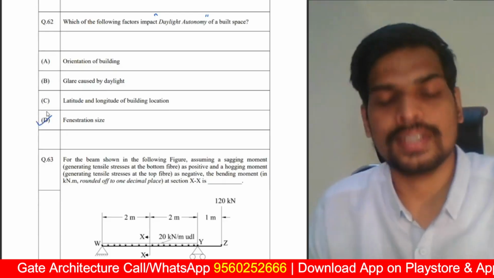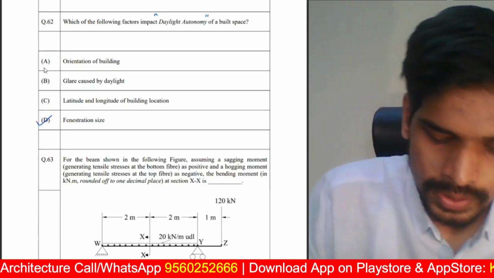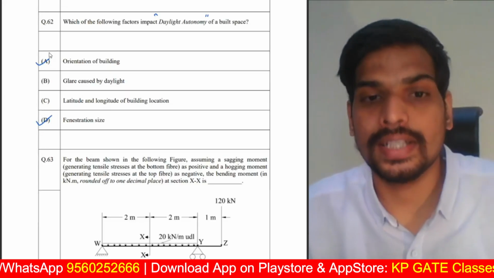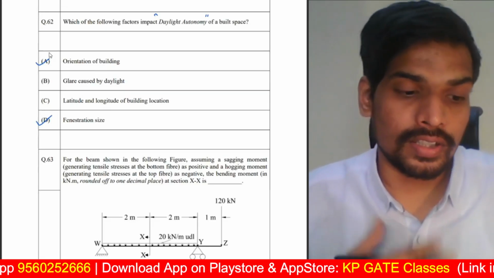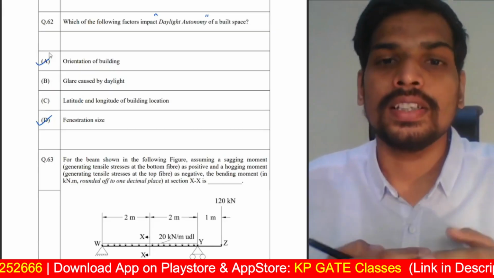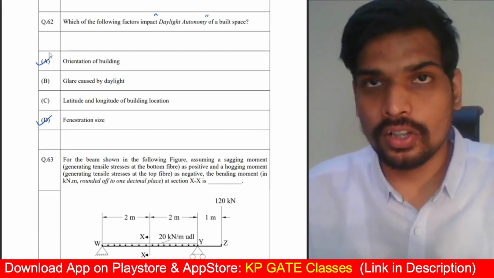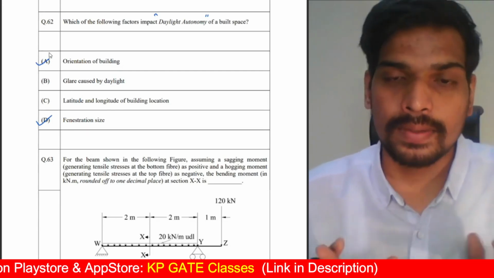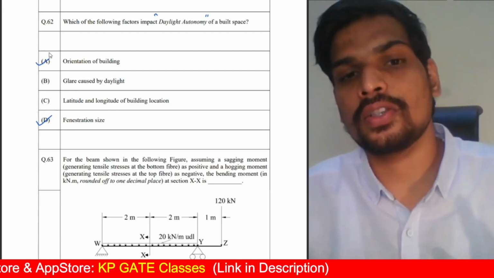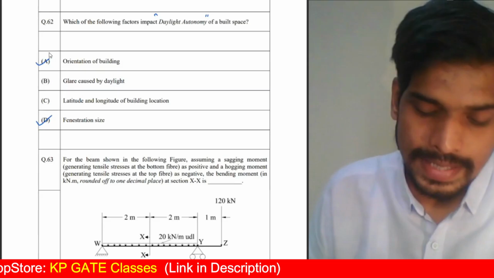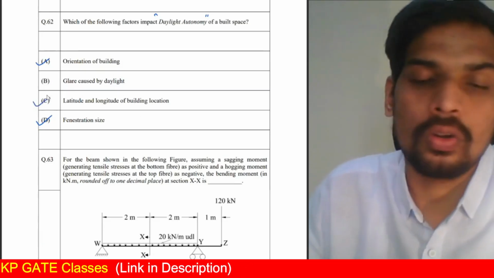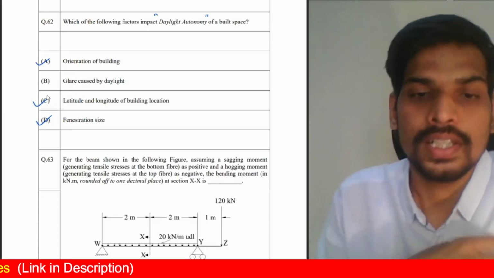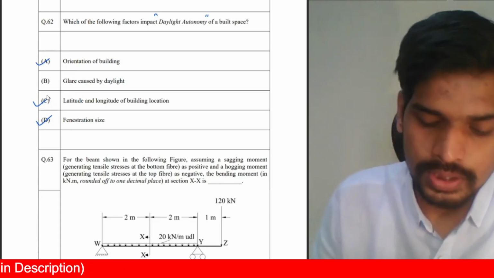So it depends on fenestration size, window area, depends on orientation of the building. If you're providing openings in such a manner that natural light can enter into your space for a larger duration of time, daylight autonomy of the space will increase. Daylight autonomy is basically depending only on daylight for your lighting demands. What percentage of time you're able to do it, that's called as daylight autonomy. Latitude and longitude also play a role, because based on latitude the sun path will change. That will also have a role in the daylighting of the space.